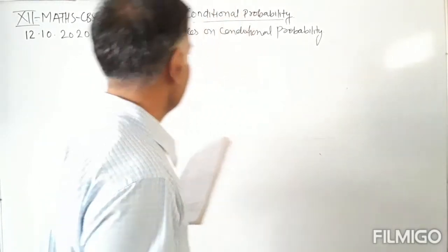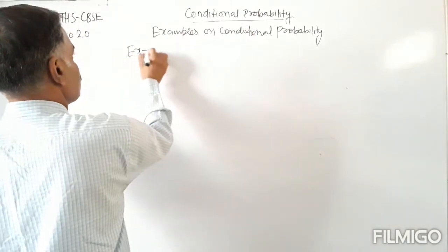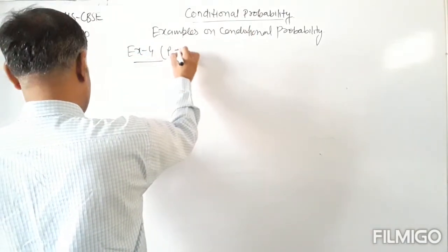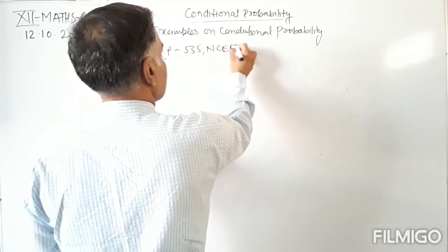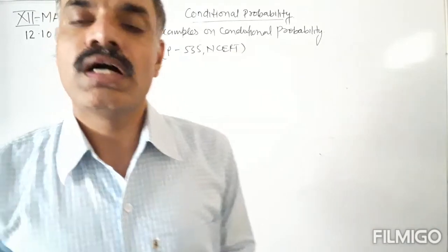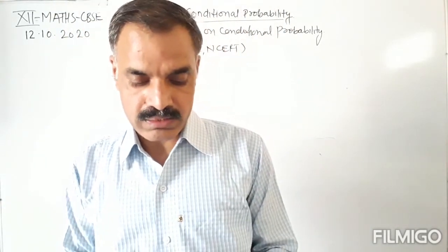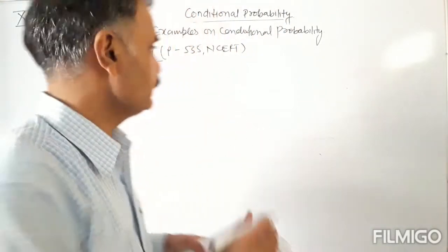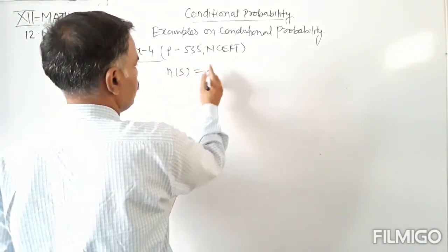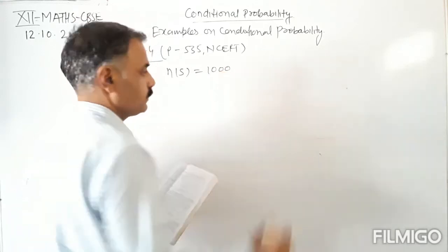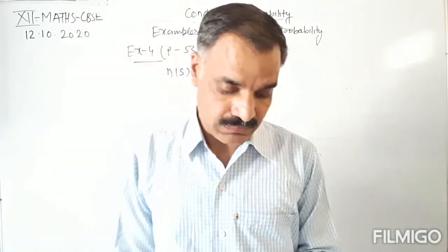This is example number 4. Page number same, 535 NCERT book. I am reading the example. In a school there are 1000 students. Means number of total elements. Number of elements in the sample space will be 1000, total number of students.